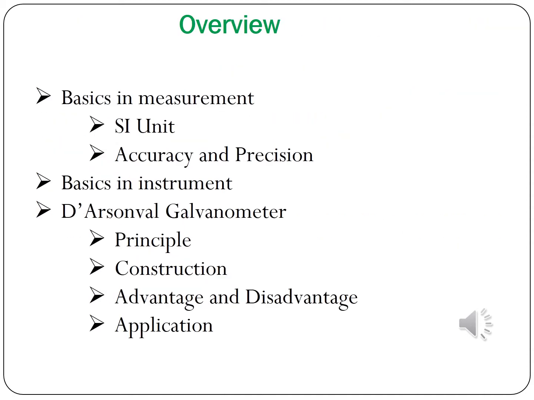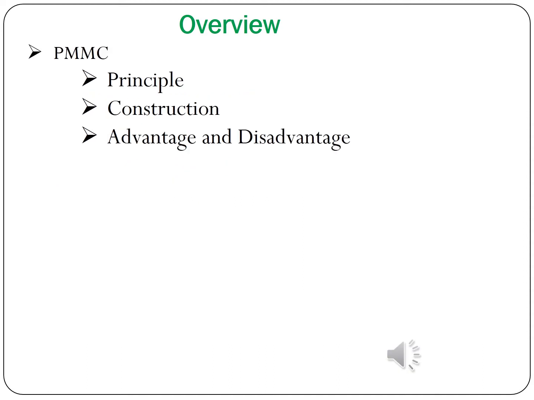So in this slide we have an overview of your session. First you will be seeing the basics in measurement. In that you will be seeing the SI units, accuracy and precision. Next, basics in instrument. What are the different types of instrument? We will be seeing that. Next, D'Arsonval galvanometer. In that you will be seeing the principle of operation, construction, advantage and disadvantage, applications. PMC instrument, that is permanent magnet moving coil instrument. In this you will be seeing the principle, construction, advantage and disadvantage.